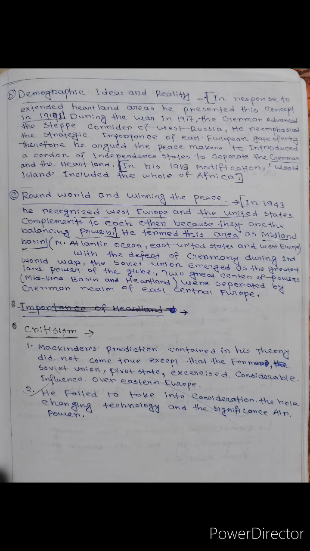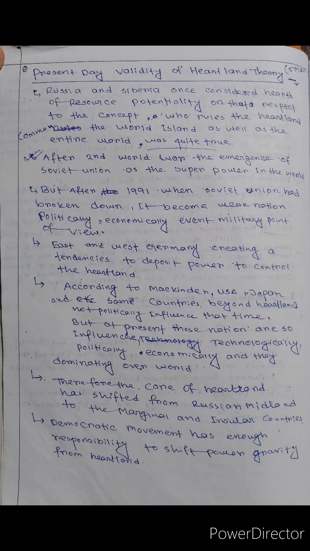Next is one of the most important points: the present-day validity of the Heartland theory. Russia and Siberia were once considered the hearth of resource potential. In that respect, the concept that who rules the Heartland commands the World Island as well as the entire world was quite true after the Second World War, with the emergence of the Soviet Union as a superpower. But after 1991, when the Soviet Union broke down, it became weak politically, economically and militarily.